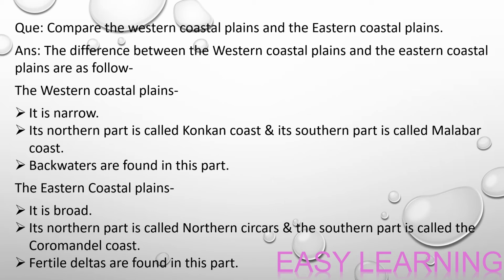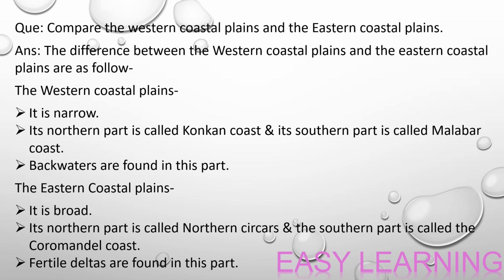Compare the western coastal plains and the eastern coastal plains. The differences between the western coastal plains and the eastern coastal plains are as follows. The western coastal plains: it is narrow. Its northern part is called Konkan Coast and its southern part is called Malabar Coast. Backwaters are found in this part.